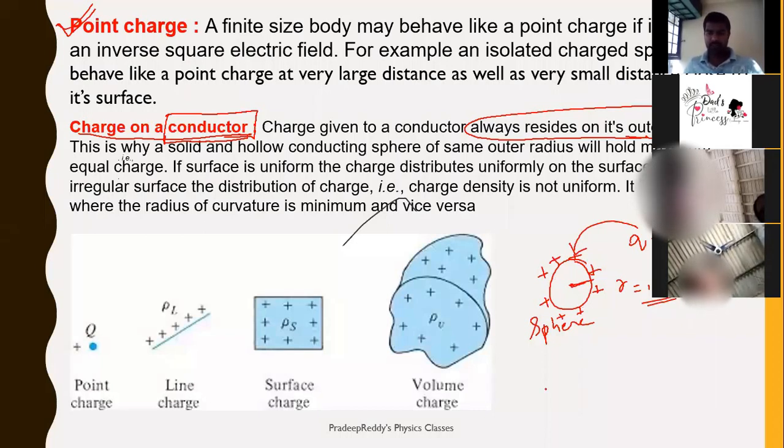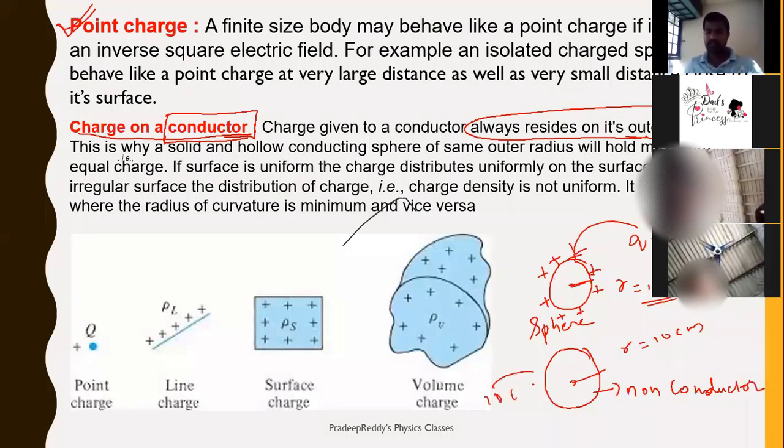Say if you are taking the same sphere of radius 10 centimeter, but it is a non-conductor, and the same 10 coulomb of charge is given to it. The total 10 coulomb gets accommodated within this sphere as well as on the surface, so positive charge will be accommodated inside also.